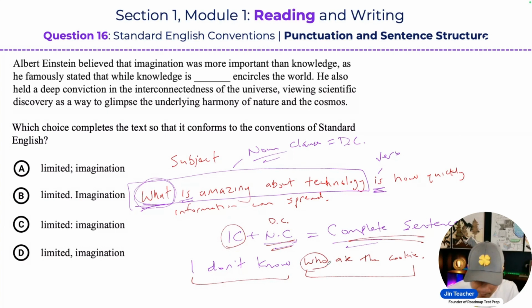Now notice in this case, who ate the cookie, you know that this is not a relative clause. Why? Relative clauses are supposed to describe the noun that appears before it. But in this sentence, do we have a noun that appears before this who clause? No. I don't know, know is a verb.